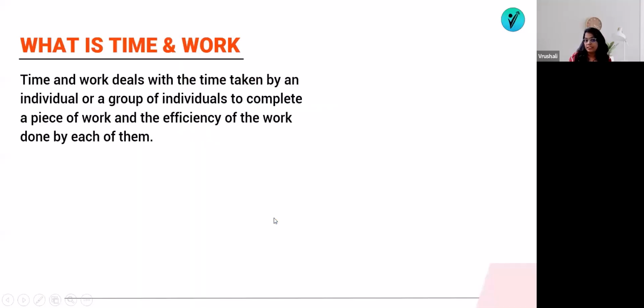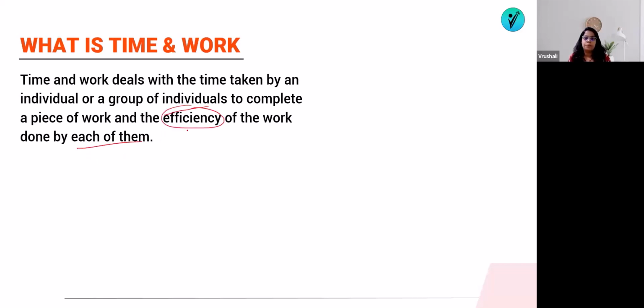As I said, this is really an important topic. So what is this time and work? Time and work deals with the time taken by an individual or a group of individuals to complete a piece of work, meaning how much time is required to complete a specific work. Now this will depend on the efficiency of the work done by each of them.